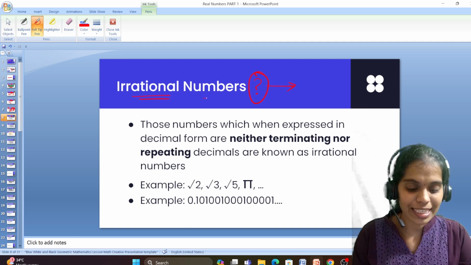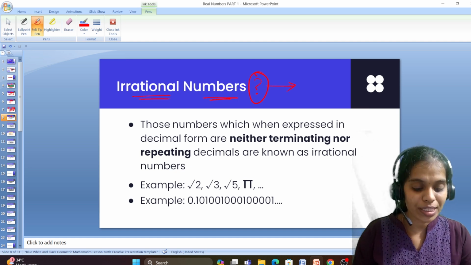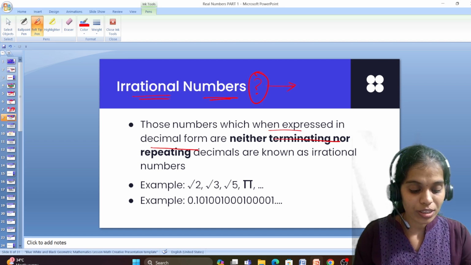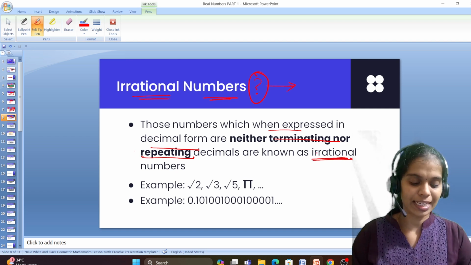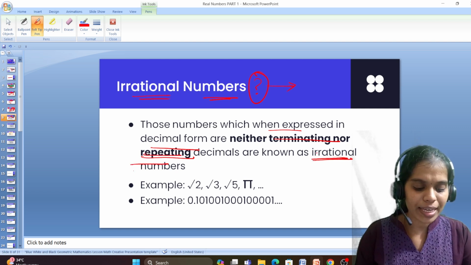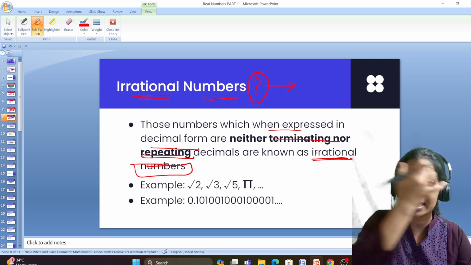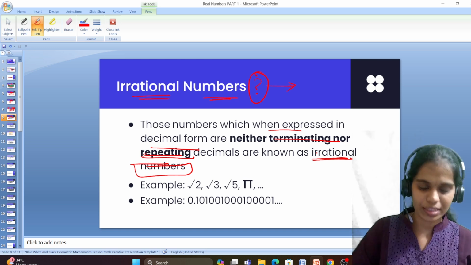Irrational numbers are those numbers which, when expressed in decimal form, are neither terminating nor repeating decimals. We can make it very simple. What is terminating? Neither terminating nor repeating. Non-terminating means it is not coming to an end, right?